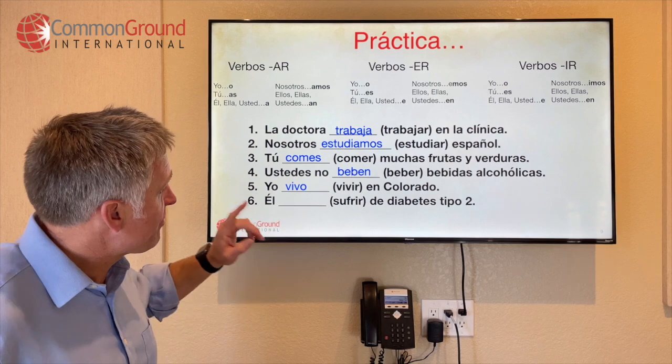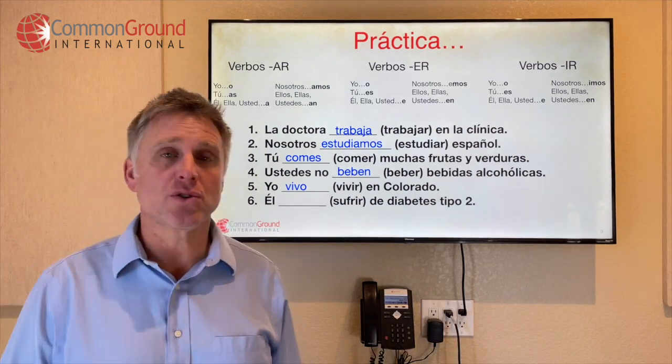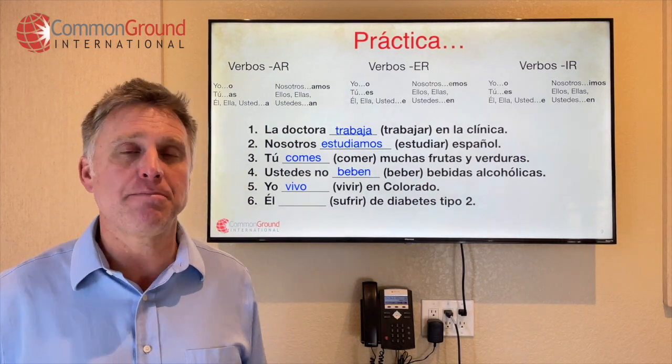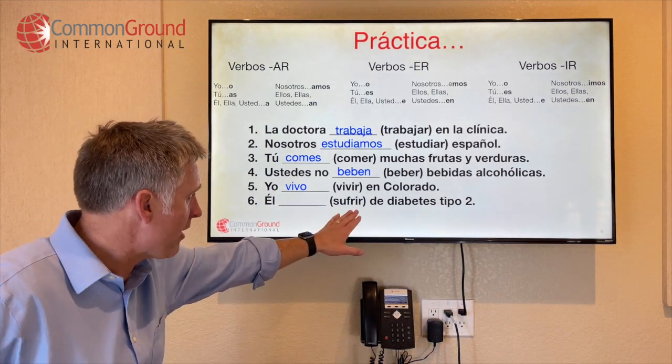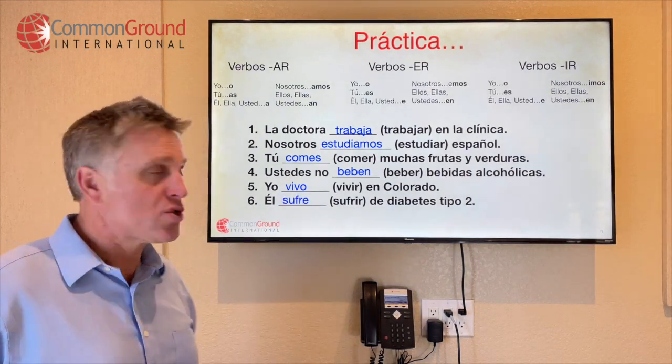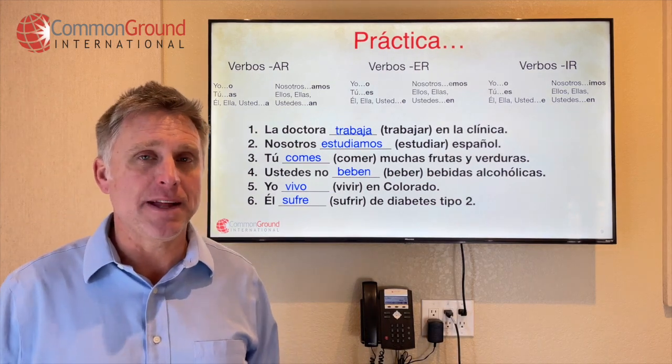Él sufrir de diabetes tipo 2. So he suffers from type 2 diabetes. Él sufrir, our verb. Él sufre de diabetes tipo 2.